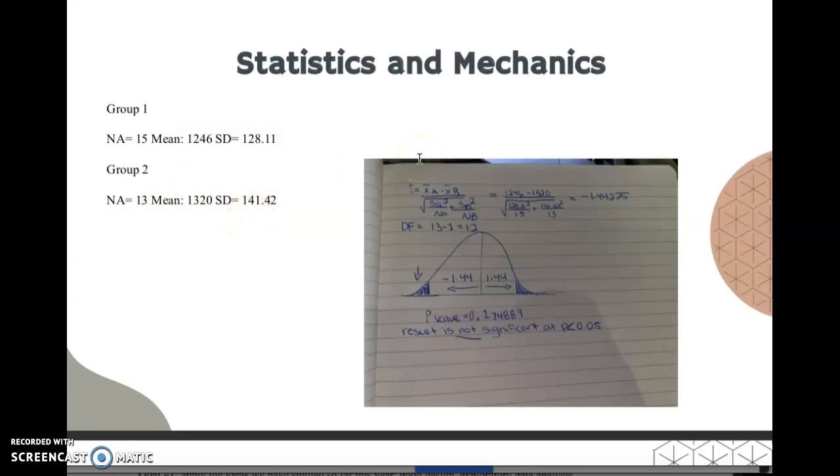In the mechanics and statistics picture that I included, you can see the t-score formula, me inputting it, and then that ended up being my t-score value. For the degrees of freedom, I ended up going with the smallest group size subtracted by 1, so that equals 12, and I used the number of group 2 as it was the smallest of the two. Then I ended up drawing out the t-score, and as you can see, I calculated my p-value, and it ended up being over my alpha level, so it was 0.174889.